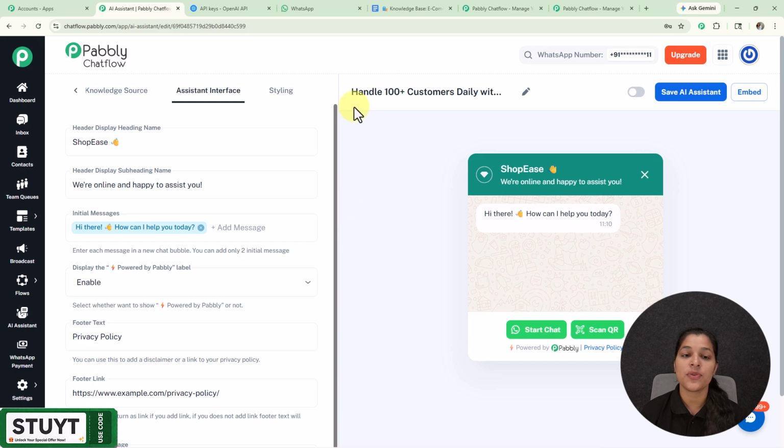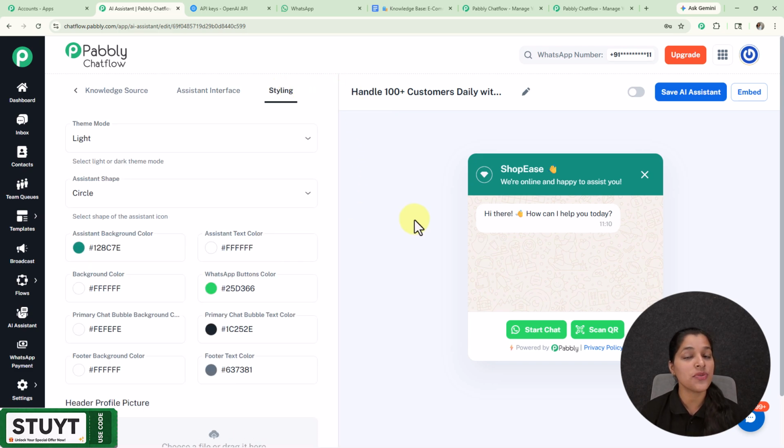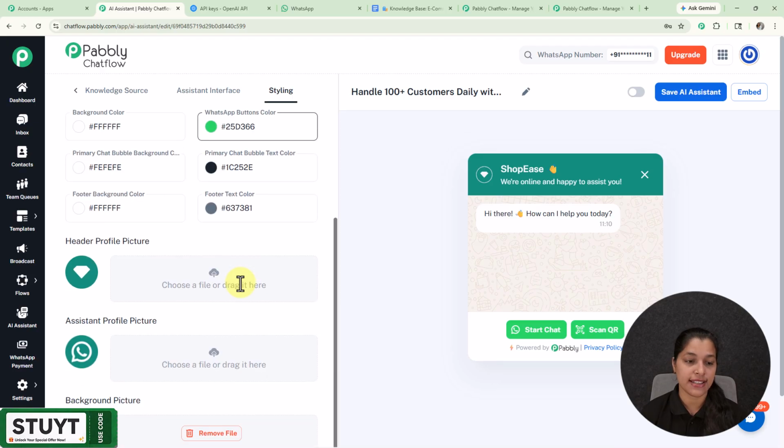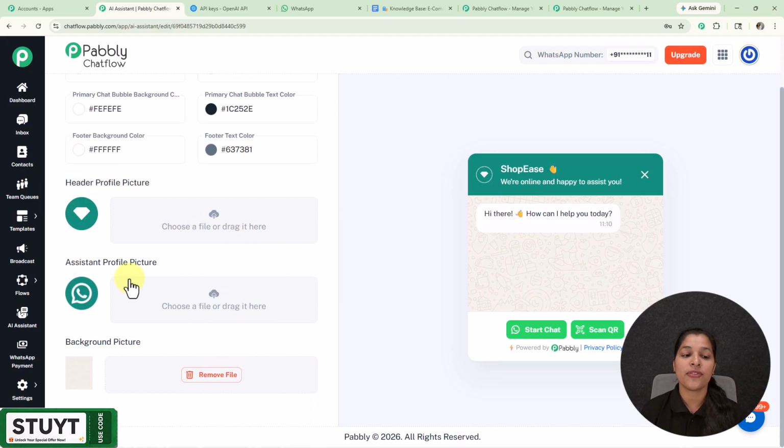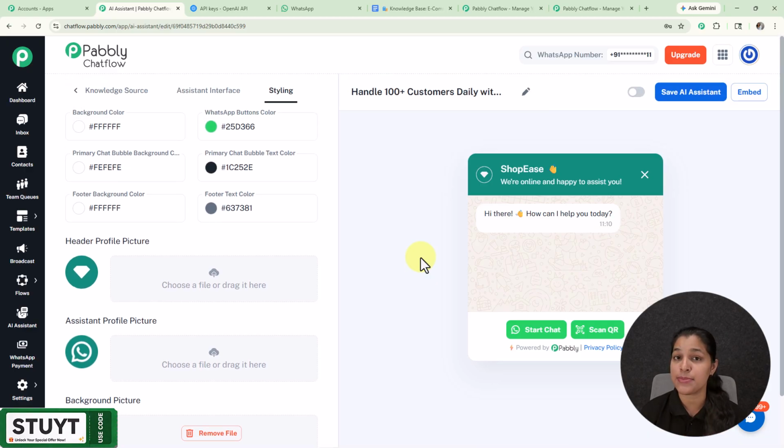Now let's move on towards our styling tab and customize the visual appearance of our AI assistant. So from here you can select the theme mode, assistant shape, and can change the coloring of many properties of your AI assistant. And you can even provide the header profile picture, assistant profile picture and background picture too. So this is the simple process for creating this AI assistant which is going to eliminate all your manual conversations with your clients, because this is going to automate all these conversations.